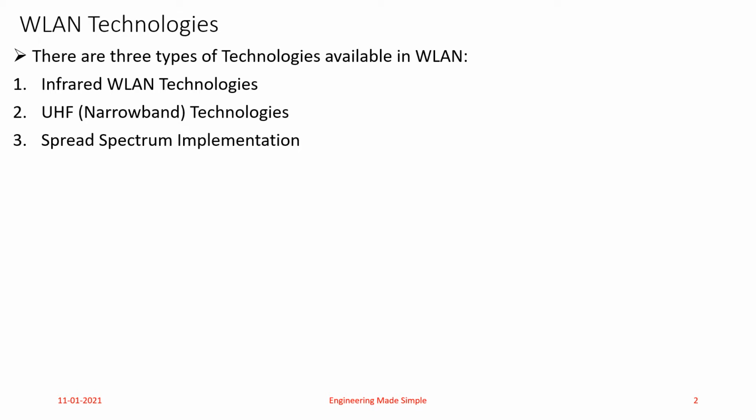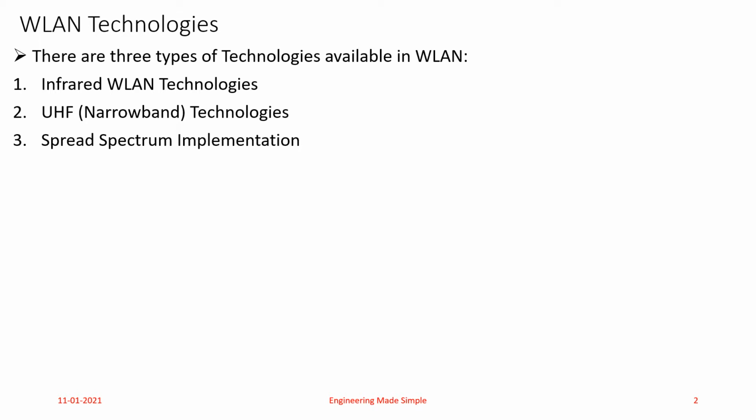Why are they named as technologies? Basically we are making use of the wireless signal in that part of the electromagnetic spectrum. Whenever I say that I am designing a wireless local area network using infrared WLAN technology, it means the radio signals I am using for transmission and reception within the WLAN fall in the infrared band of the electromagnetic spectrum.